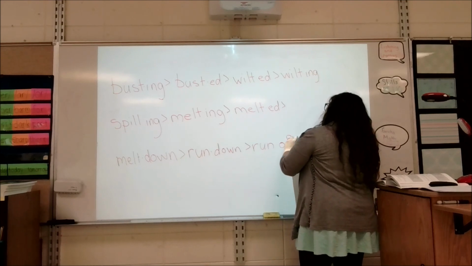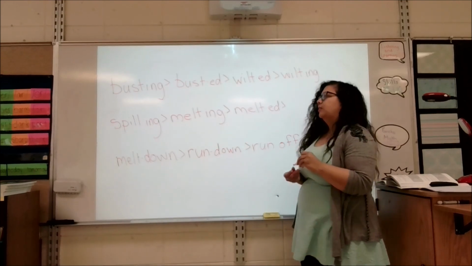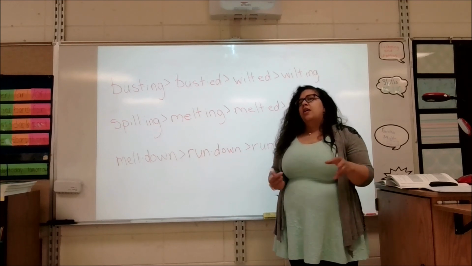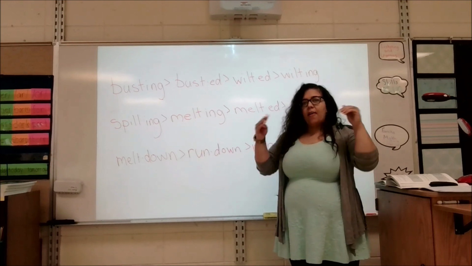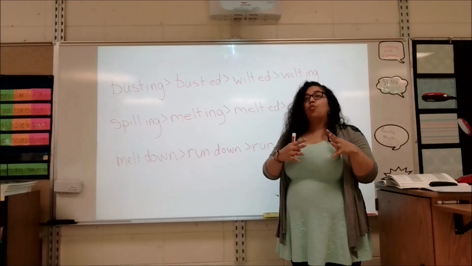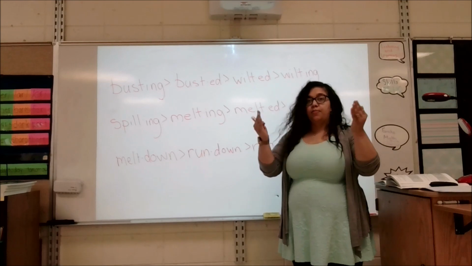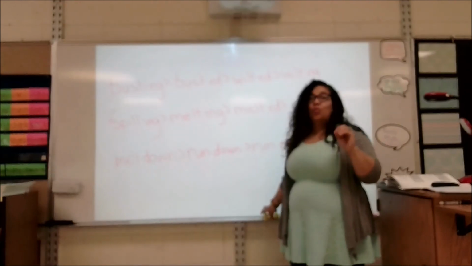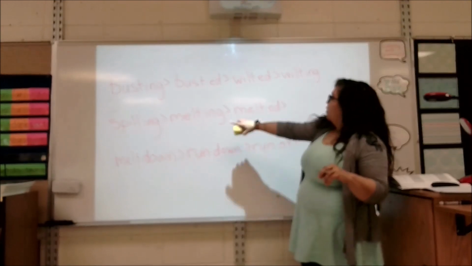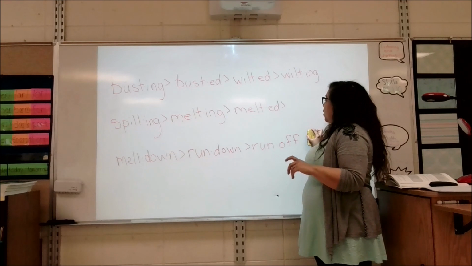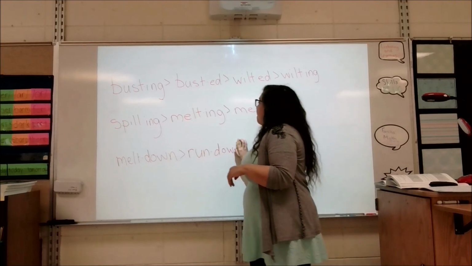Run off. And that would be like, you know how sometimes on the playground, especially after it rains, the water and the mud come out of the grassy areas and onto the sidewalk? That's runoff. That's where the water doesn't fit into its banks, its space. So yes. In this chain, we changed one syllable at a time. And the first chunk of our words were all verbs, talking about present tense and past tense.